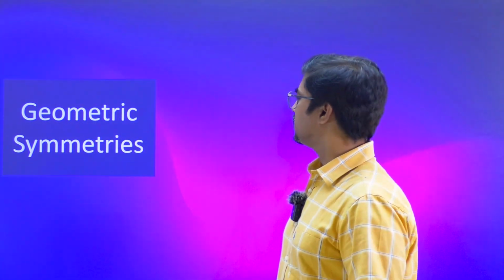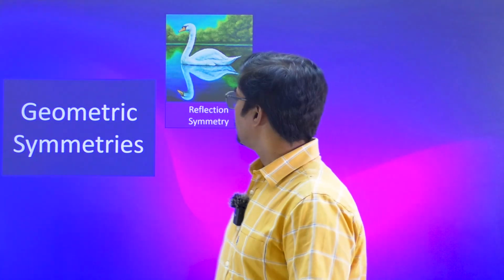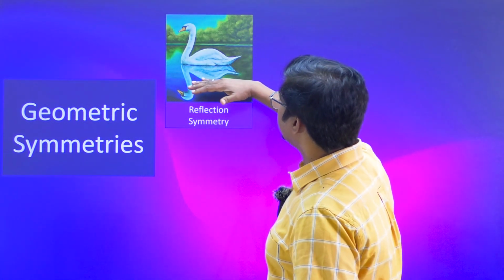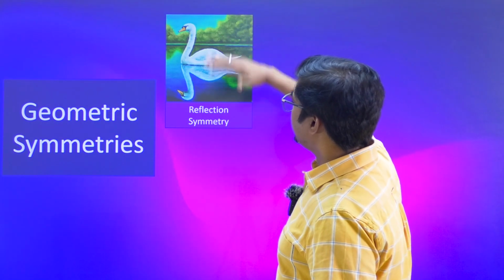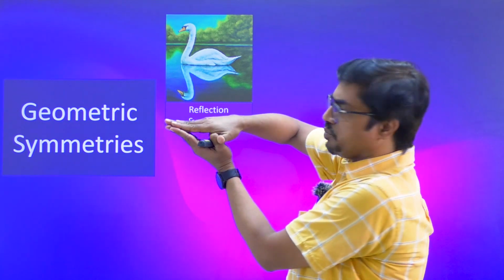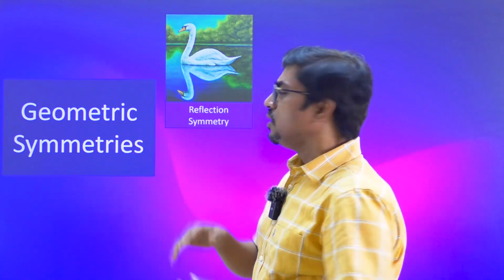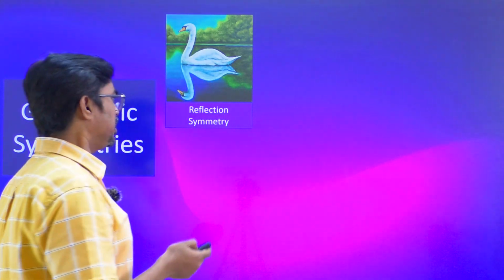The first thing that we can study about geometrical symmetry is reflection symmetry. You see that water surface behaving like a mirror because of the reflection. So the lower half and upper half have a symmetry. You can see if you fold them about that line, they exactly match. So you can call this folding symmetry as well, mirror symmetry or reflecting symmetry and so on.